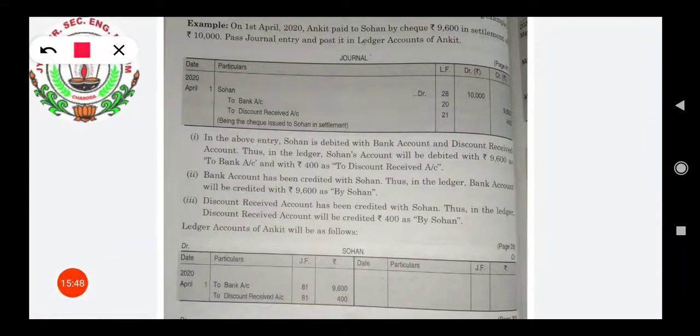Let's understand how we will post it. Which account has been debited here? Sohan account. So first of all, in the ledger we will open Sohan account. As Sohan account has been debited, in Sohan account we will go to the debit side, and here we will write to bank account 9,600, to discount received account.